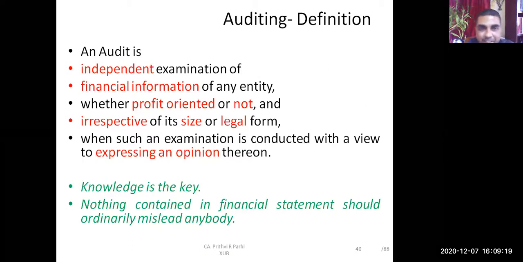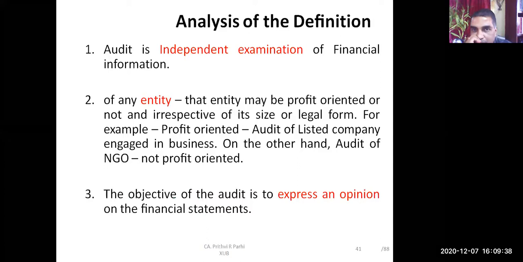Okay. So this is when it will be asked to you what is audit. You should be able to give this kind of definition, that auditing is an independent examination of financial information of any entity, whether profit oriented or not, and irrespective of its size and legal form, when such an examination is conducted with a view to expressing an opinion. If you try to analyze this definition, first of all, it is an independent examination of any entity. Non-government organization, non-profit making organization, government organization, all are covered here. There should be an object of expressing an opinion.